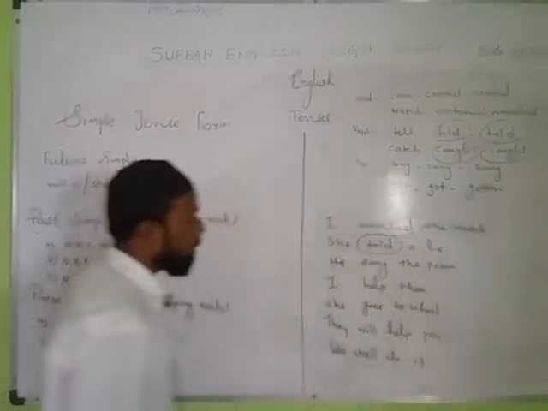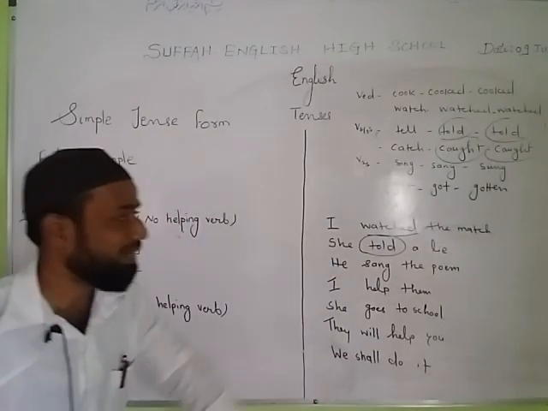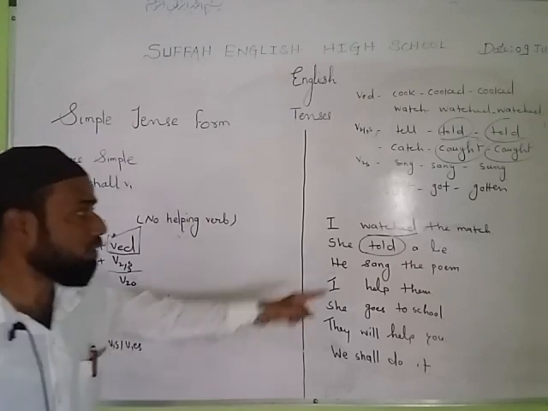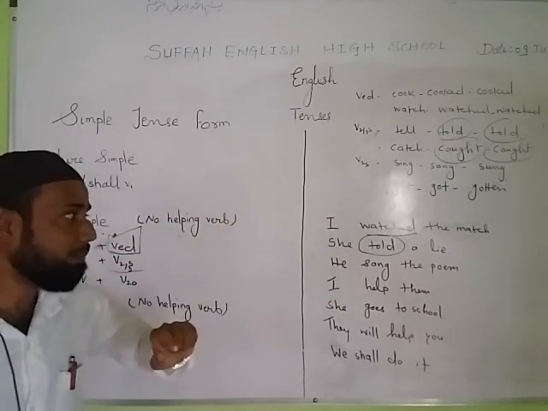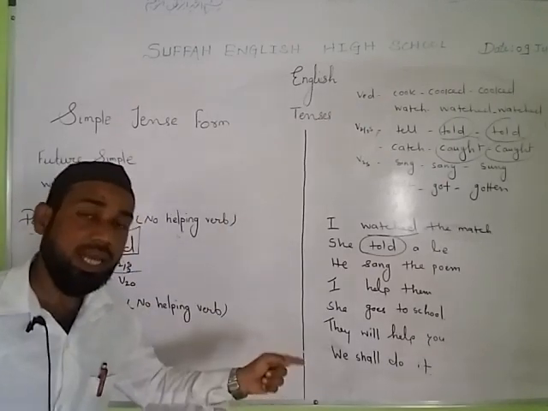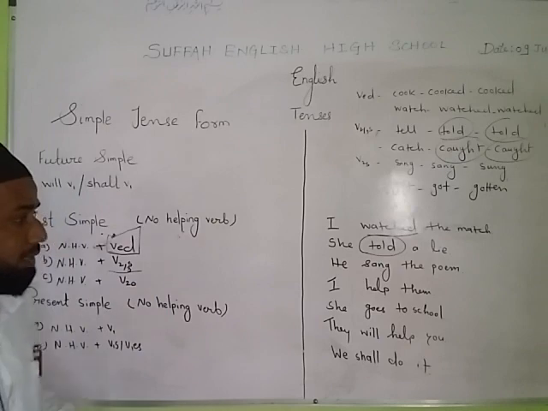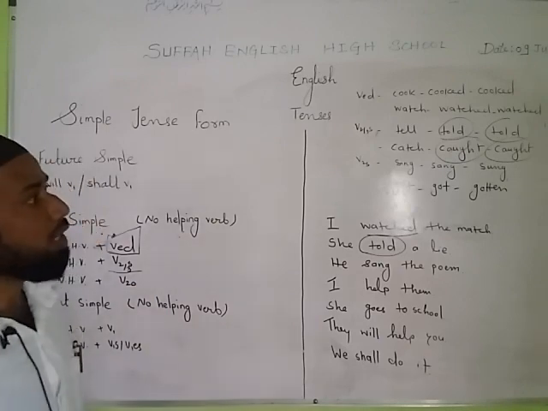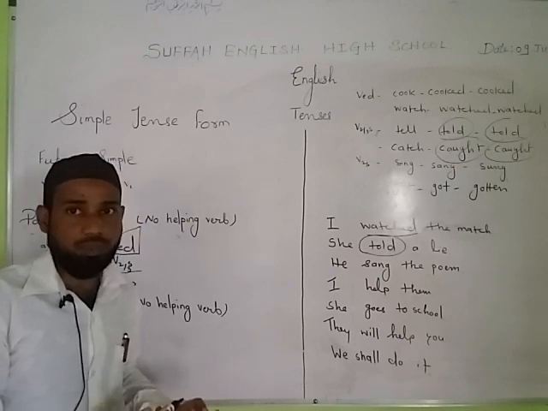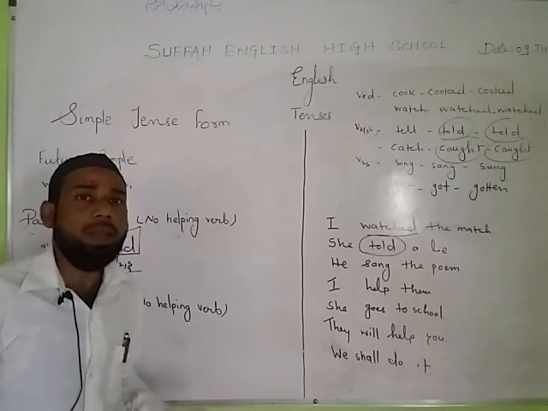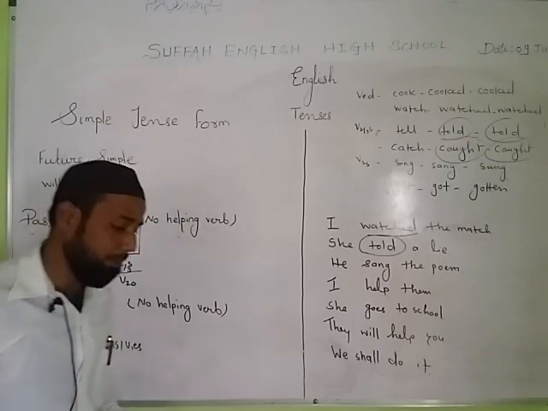Now told is second, third form verb, but there is no helping verb here. That means it is past simple. So all the verbs whose second and third form is same, and that is used in your sentence, and there is no helping verb before it, that is also past simple. So many you can use. I caught him, caught, second, third form same, no helping verb, past simple. She sold my bag, sold, second, third form same, no helping verb, again past simple.